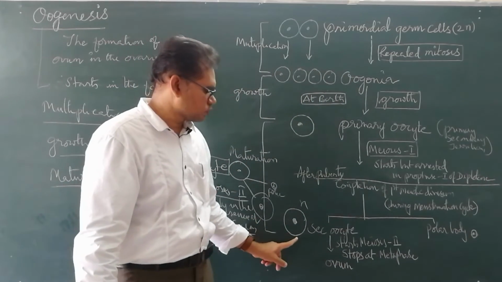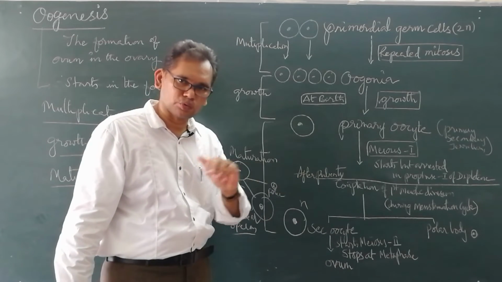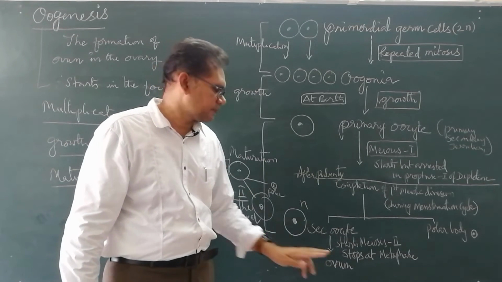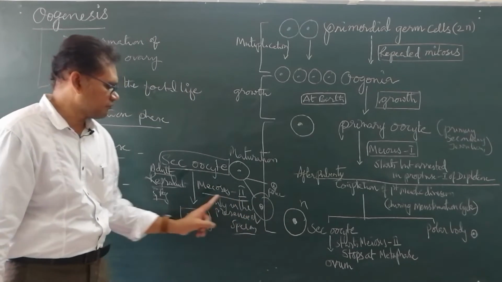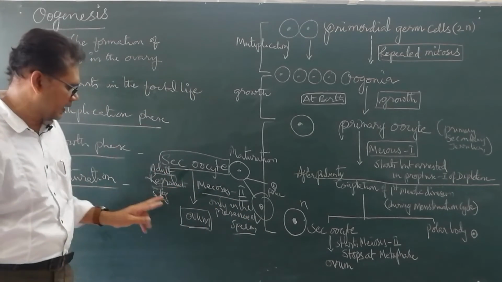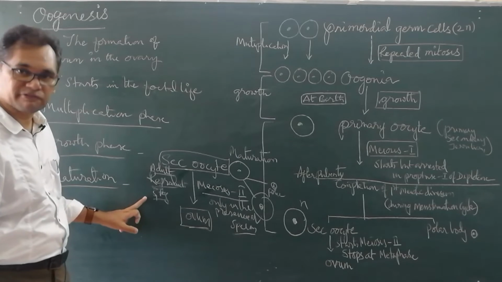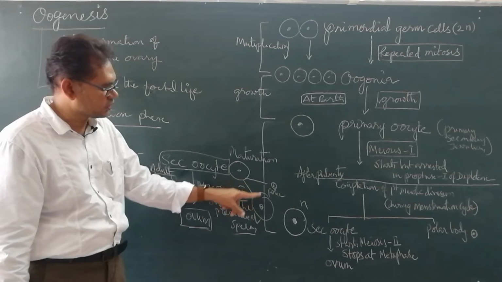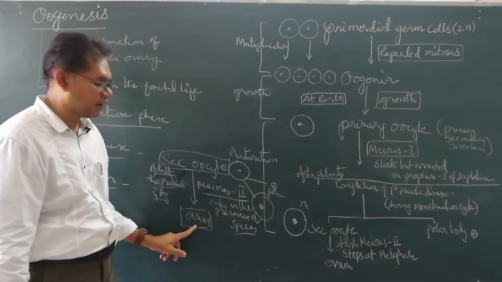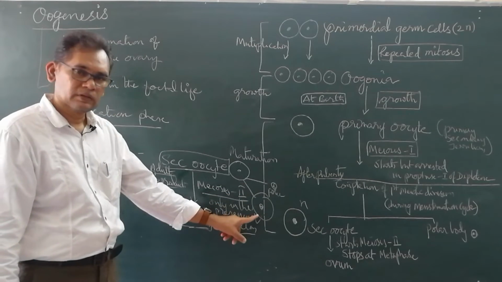Now, the secondary oocyte starts meiosis 2 but stops at metaphase. The completion of meiosis 2 takes place only in the adult reproductive life when the sperm is available. Then it again divides into a larger one, called the ovum or egg, and a polar body.